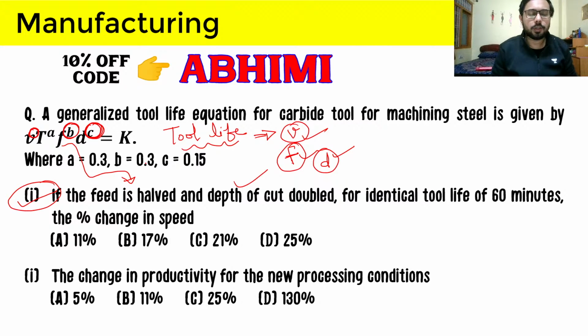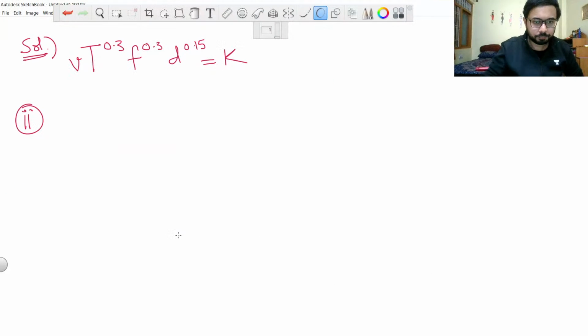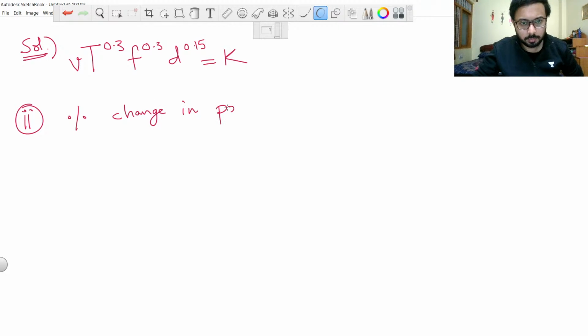So if the velocity is changed by 11%, which is according to the first part of the question, then what will be the change in productivity? So we have to calculate the percentage change in productivity.